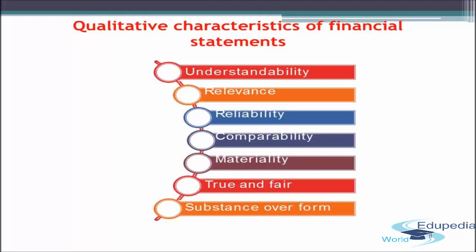So this is the first and foremost characteristic of any financial statement. It shouldn't be that the accountant has prepared the financial statement as per his convenience, and when it comes to the end user, he is not able to understand it, and the financial statements are very vague. So the first and foremost thing the accountant should keep in mind is that it can be easily understood by the end users. Second is relevance.